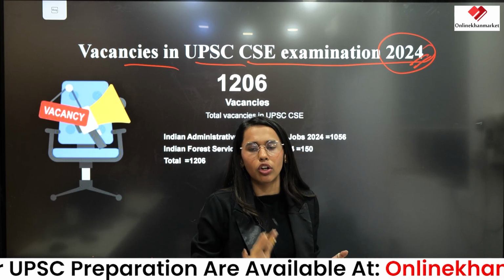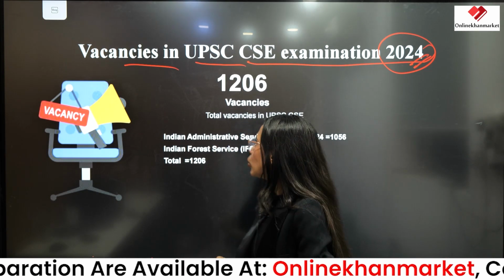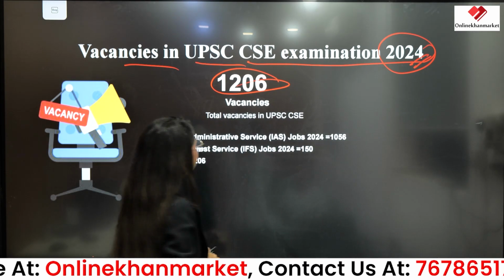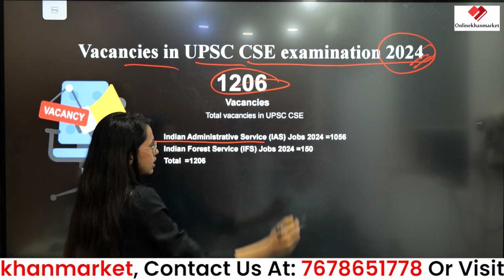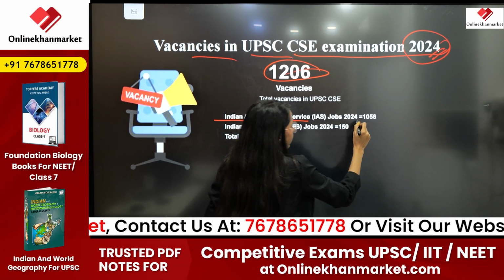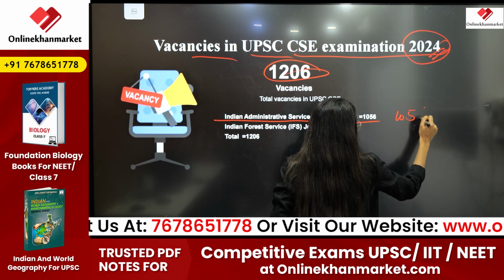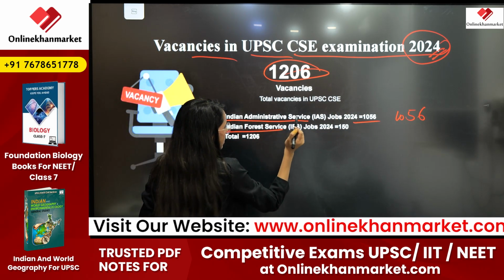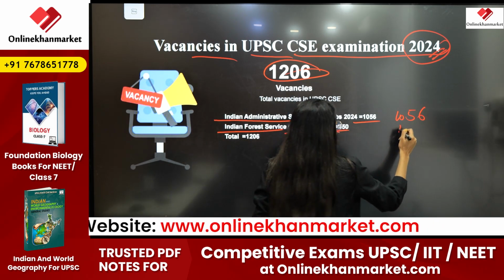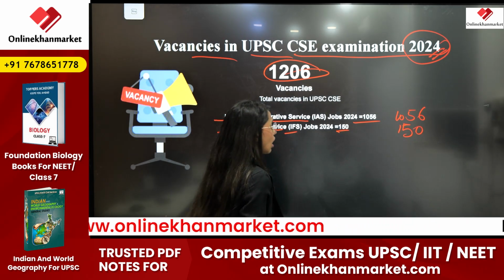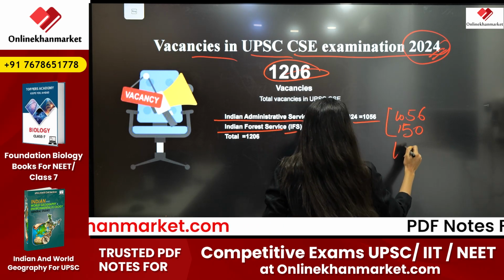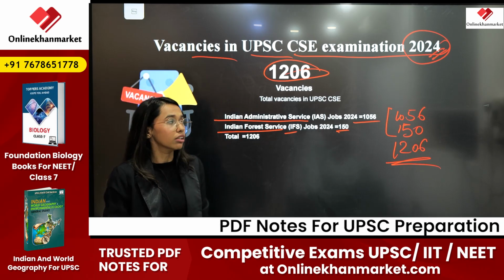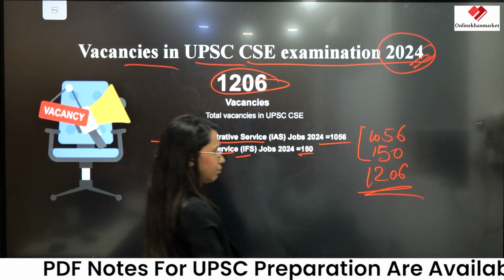The total figure of the vacancies is 1206, which is divided into the Indian Administrative Services, IAS, jobs, that is 1056, and the Indian Forest Service, IFS, jobs, that is 150. And the total of this is 1206 vacancies in 2024.